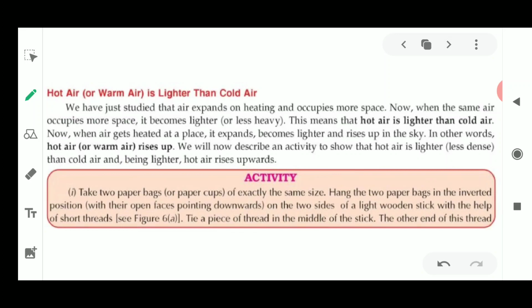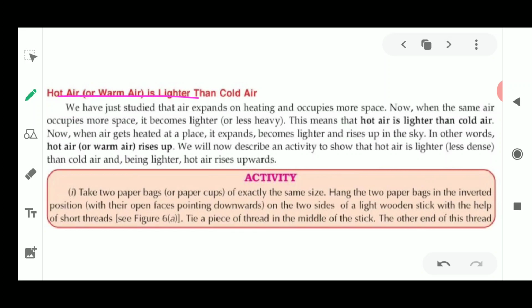Fine. Now the next thing is that hot air is lighter than cold air, or warm air is lighter than cold air. This concept was also taught to you with the land breeze and sea breeze concept in chapter 3, that was heat, with conduction, convection, radiation. So here we have just studied that air expands on heating and occupies more space. Now when the same air is occupying more space, it becomes lighter or it becomes very heavy.